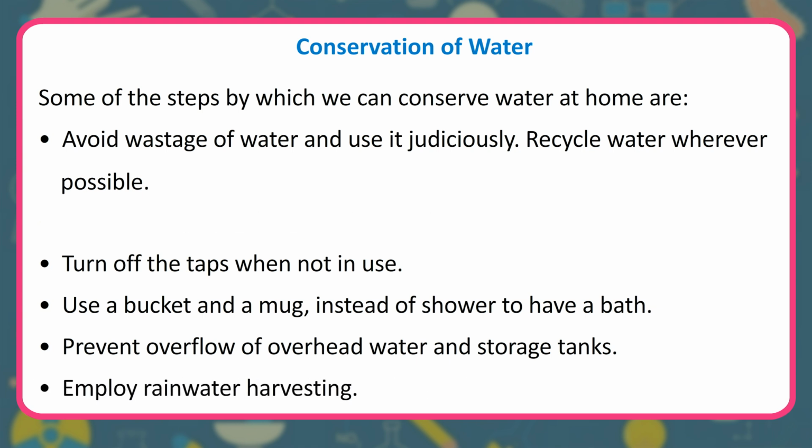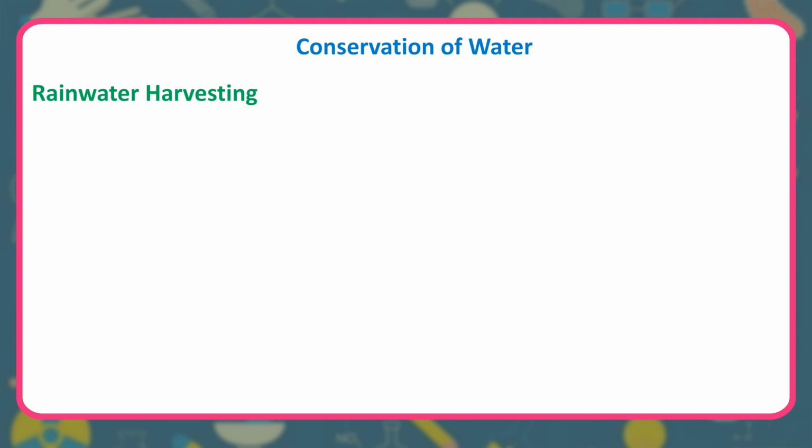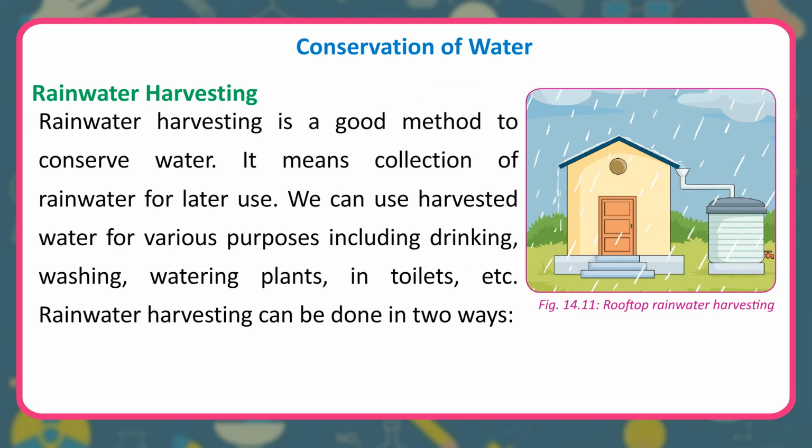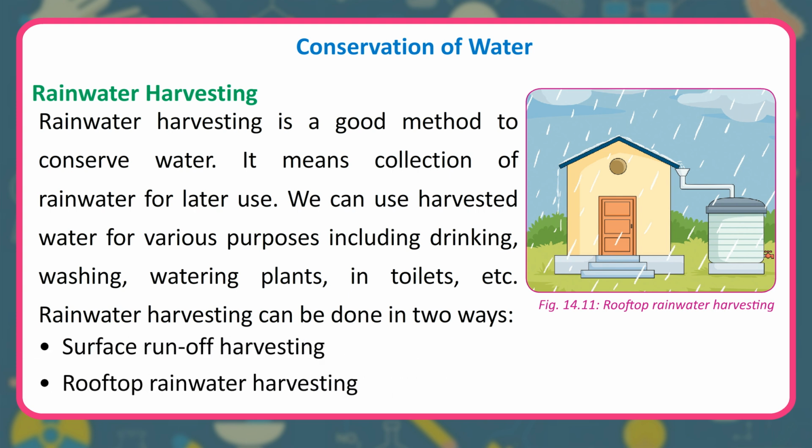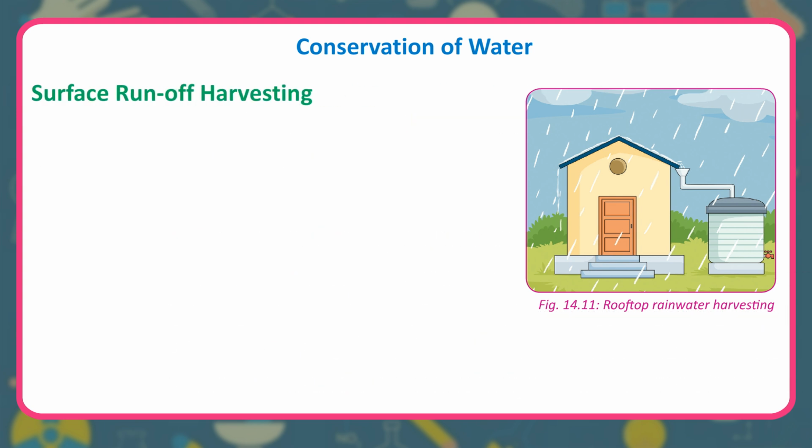Employ rainwater harvesting. Rainwater harvesting is a good method to conserve water. It means collection of rainwater for later use. We can use harvested water for various purposes including drinking, washing, watering plants, in toilets, etc. Rainwater harvesting can be done in two ways: surface runoff harvesting and rooftop rainwater harvesting.